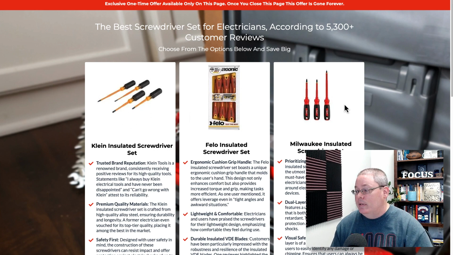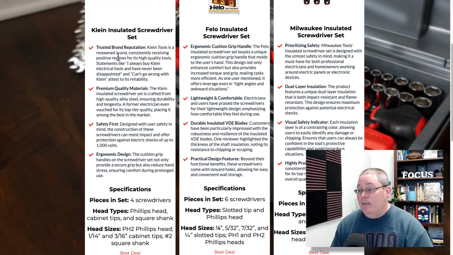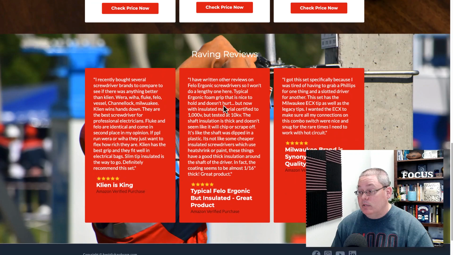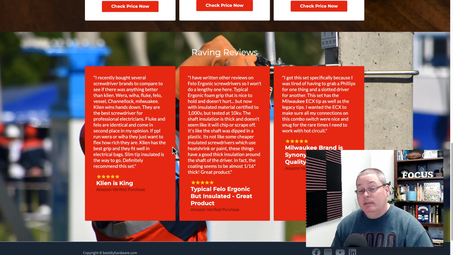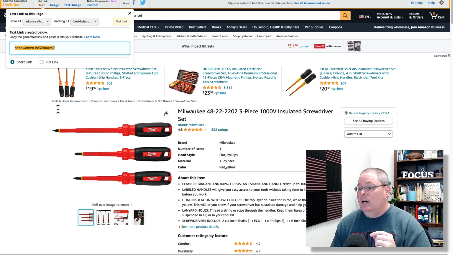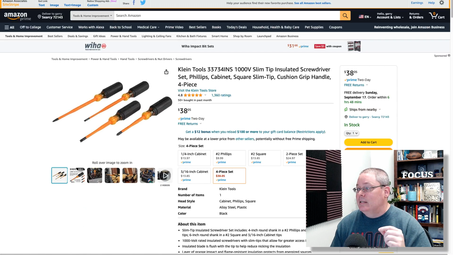bestdiyhardware.com. So I have these 3 screwdrivers, and I picked these screwdrivers based upon the recommendations and the reviews that we saw, and I actually borrowed some of the reviews from Amazon and put those on my page as well to add a little proof. Based upon the headline, the best screwdriver set for electricians according to 5,300 plus customer reviews. Of course, all those customer reviews come from Amazon, and they're on each of these product pages. So each of these product pages have a set of reviews.